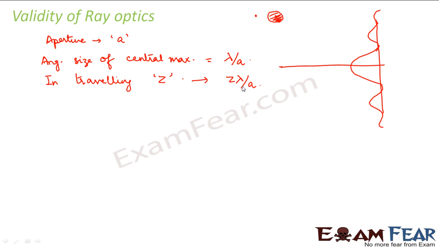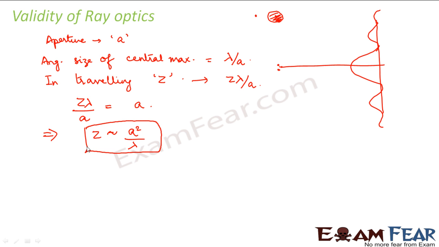Now we have to find out for what value of Z the spreading due to diffraction is comparable to the size of the aperture, because here we are talking about a very small aperture. So the value of Z for which the spread due to diffraction is equal to the width of the aperture is a square by lambda. This distance is known as Fresnel's distance. This distance basically tells us whether the distance under consideration is comparable to the width of the slit or not.